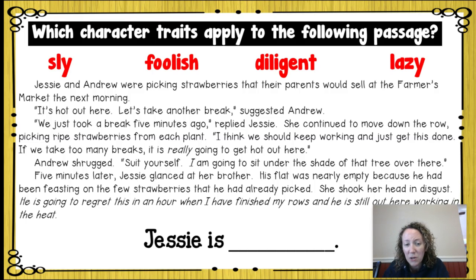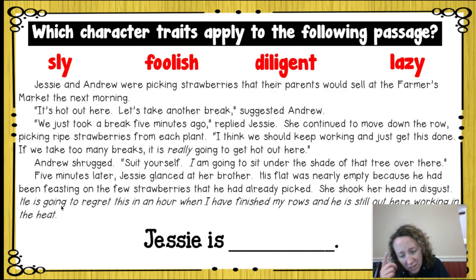Then she also says here, this dialogue, I think we should keep working and just get this done. If we take too many breaks, it's really going to get hot out here. So I'm already thinking about Jesse as a character, and she likes to work really hard, all right? Then she shook her head in disgust at her brother, right? That's an action, and she's looking at him not in a good way, right?